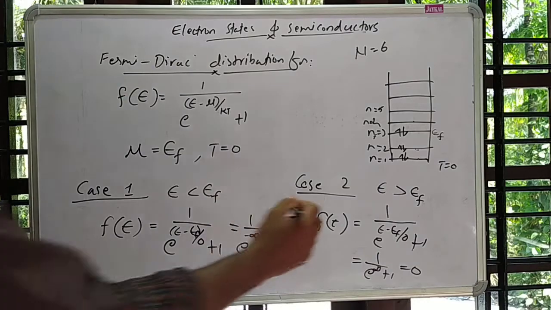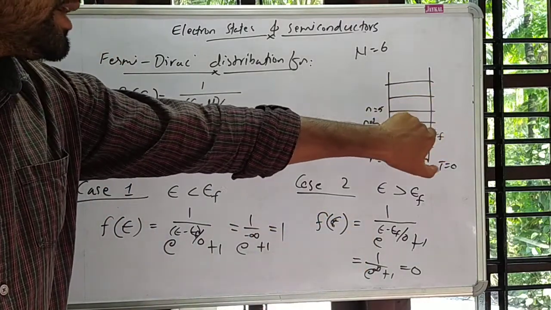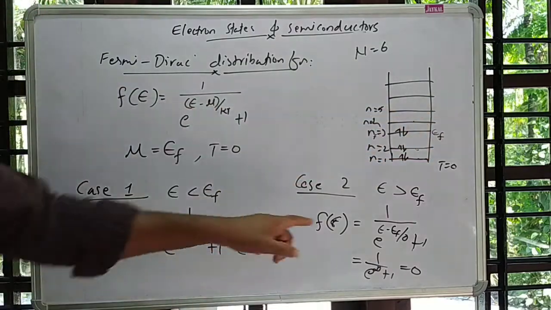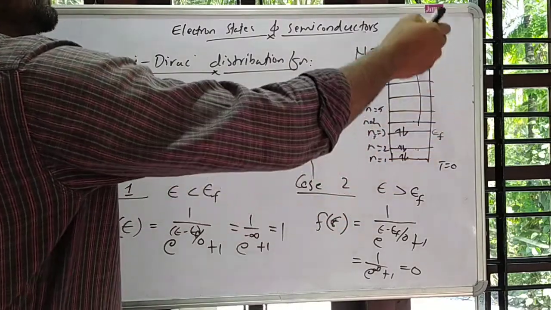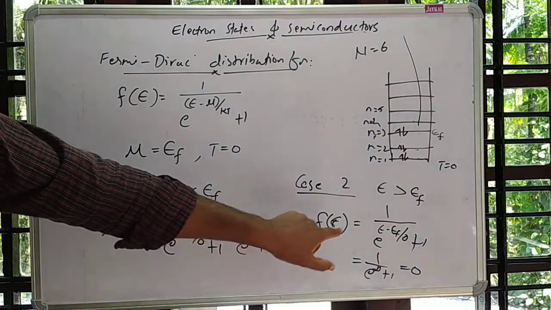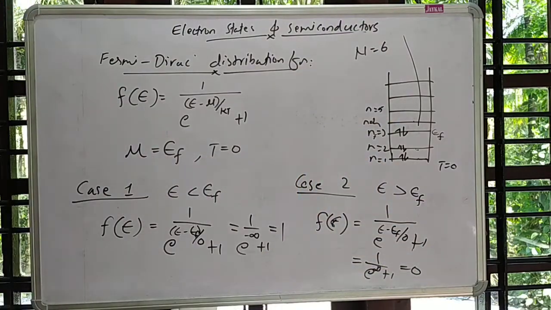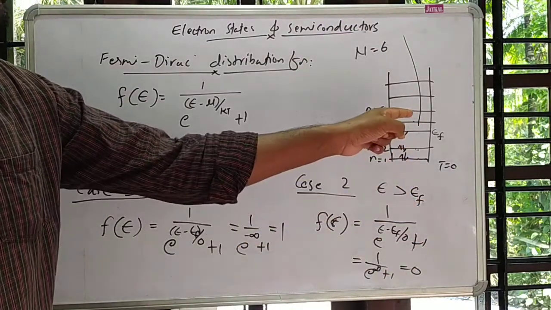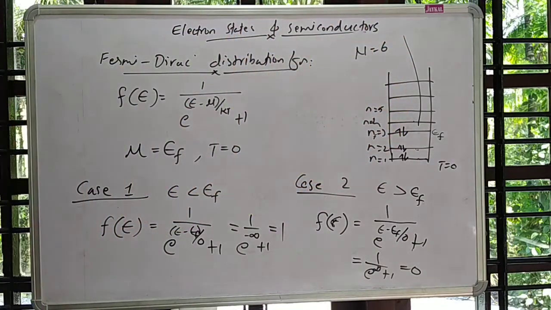That means the probability of occupation of an electron above this Fermi energy level, in these energy levels, is equal to 0. So there will not be any electron occupying these energy levels at absolute zero temperature.